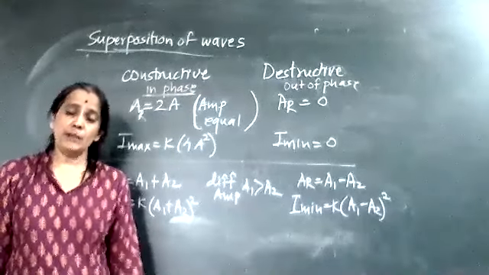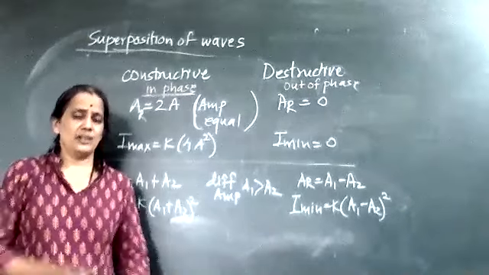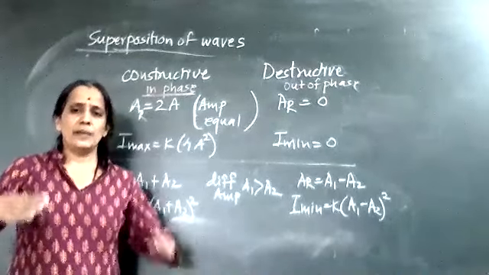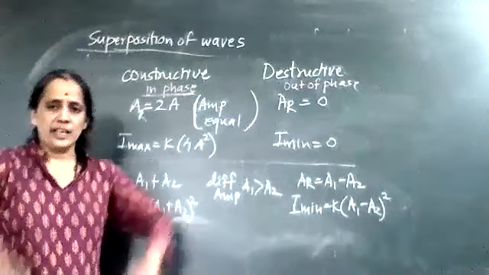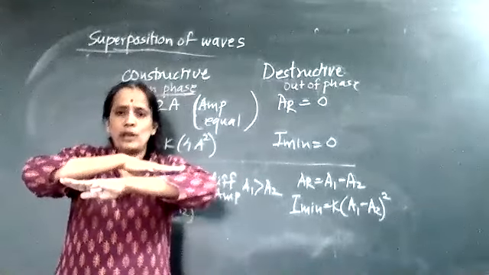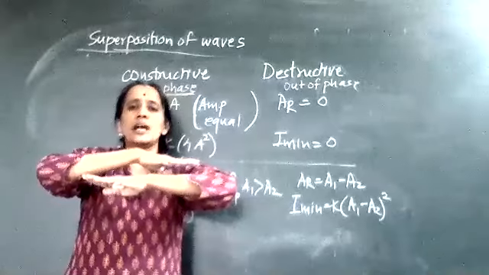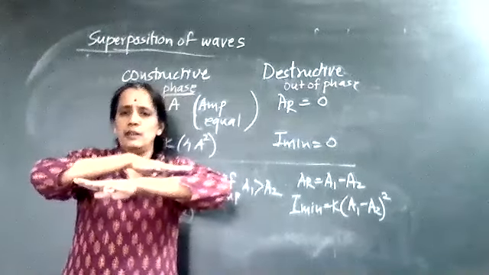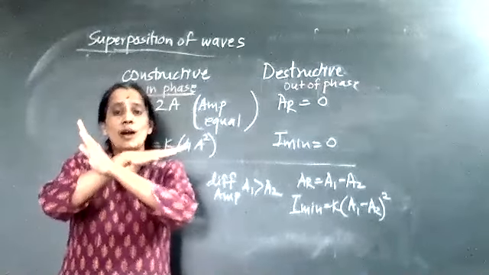But if I am saying that two waves are not in phase, not out of phase, but they are inclined to each other. If both are inclined to each other, what did we see earlier? In phase means like this, crest of one on crest of the other, because they are traveling along the same line. But if they come at an inclination, then what will happen there?